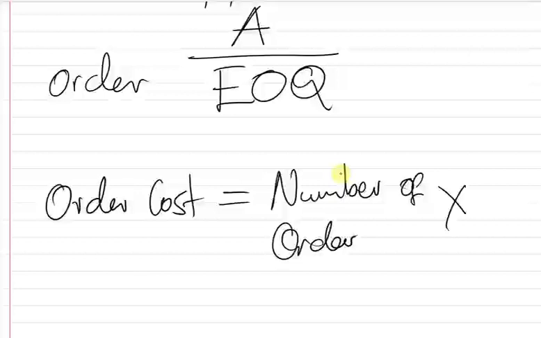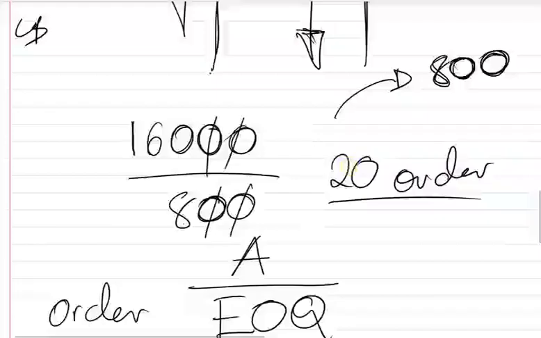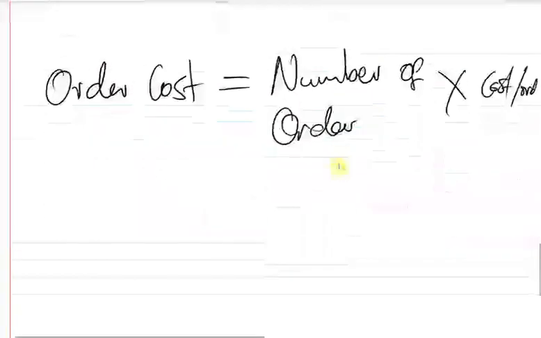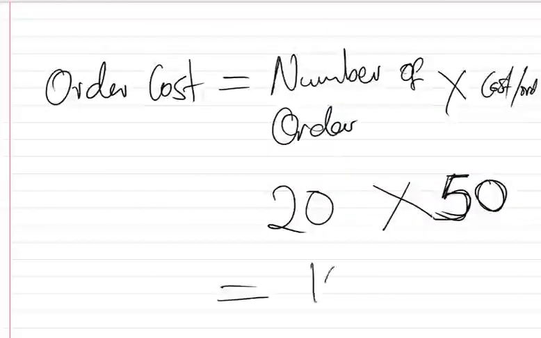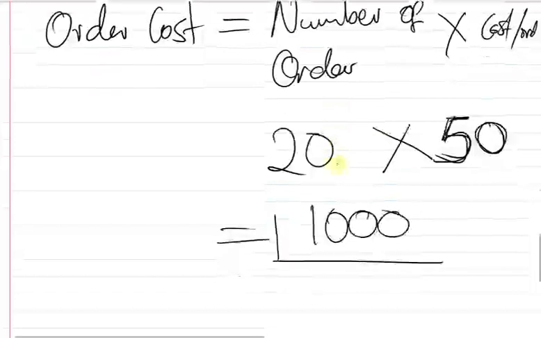So we have found that he's going to order 20 times, and every time he's ordering, he's spending 50. That means the total order cost is 1,000 if you multiply. He's going to spend 1,000 for the whole year to order the demand of 16,000.